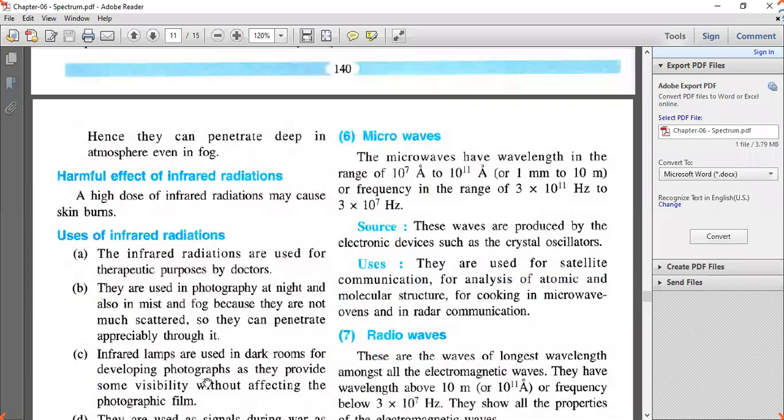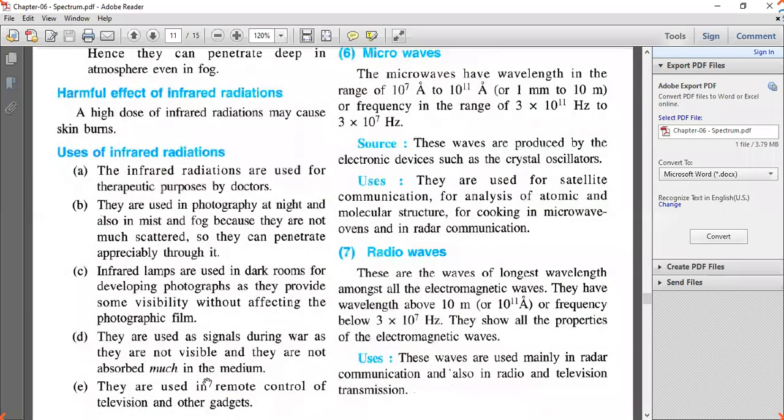Here, harmful effect of infrared radiation. A high dose of infrared radiation may cause skin burns. See, if we expose our body even to sun, sometimes we say that we are prone to sunburn. Okay, it means sunburn is affecting us.